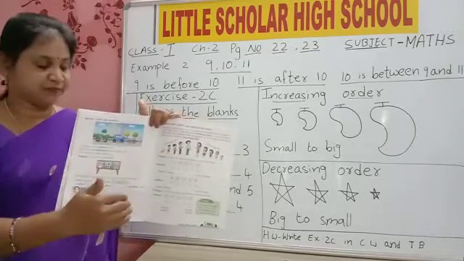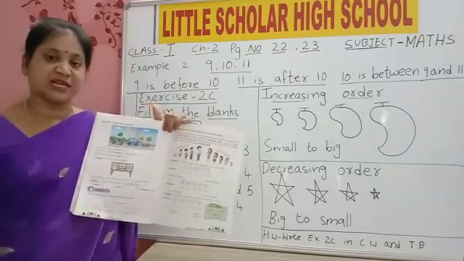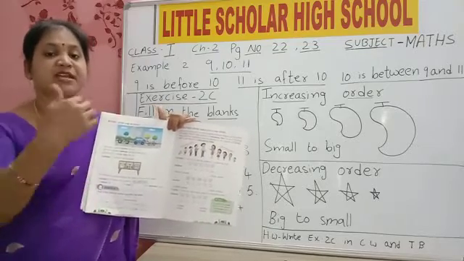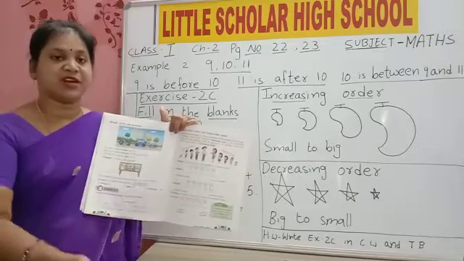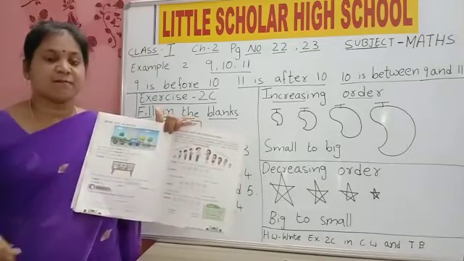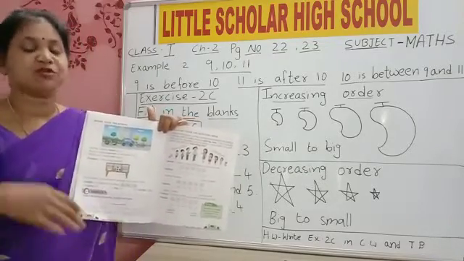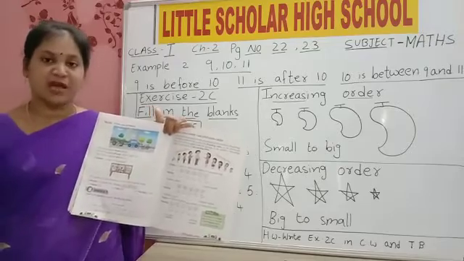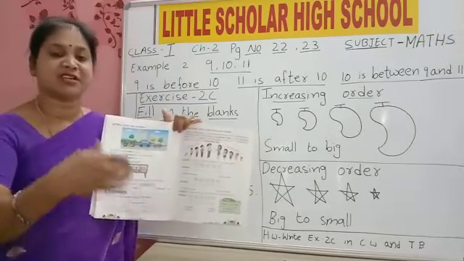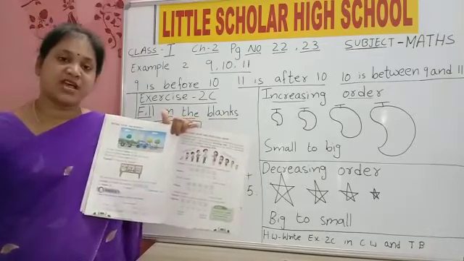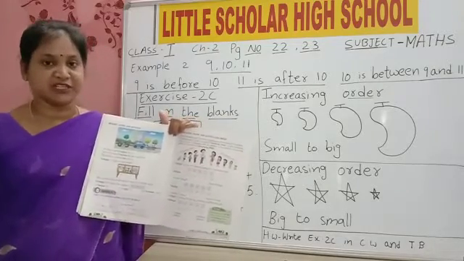Car is in front. Bicycle is back. Before means in front of. If you stand in a row, some children will stand in front of you. Some children will stand at the back of you. In front means before. The children who are standing in front are before. The children who are standing back are after.